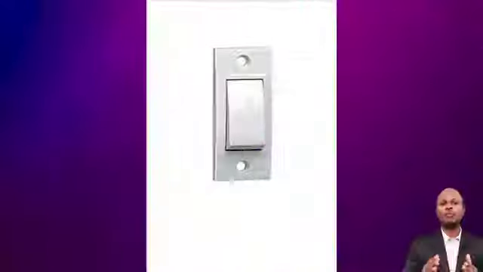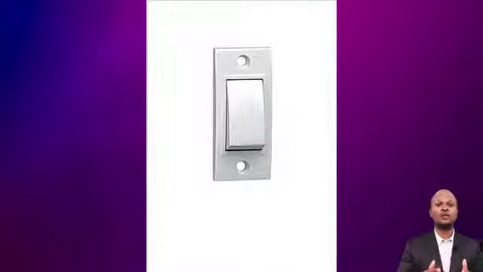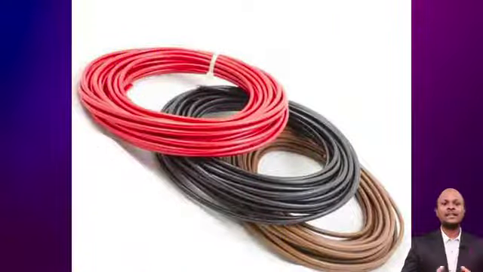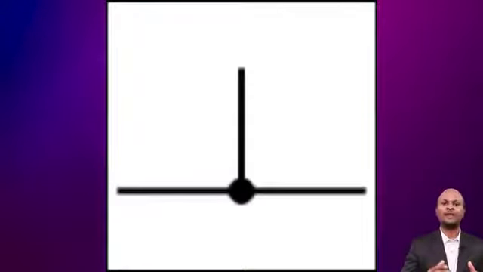The switch or a plug key is a device used for making or breaking an electrical circuit. When the switch is open, the circuit breaks and no current flows. But when the switch is closed, the circuit is made or completed and the current flows. The connecting wire is denoted by a straight line. A joint of three or more connecting wires is denoted by a dark circle at the point of joint.